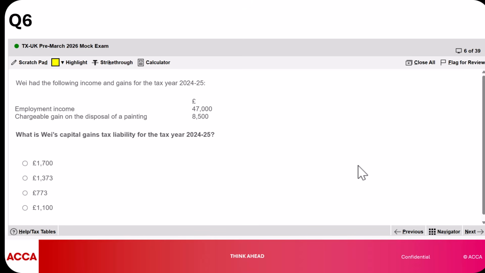Now, we have this other question that focuses on us getting your capital gains tax liability. It's important for us to understand how we get our CGT normally. Now, if you look at this question, they're giving you the employment income.